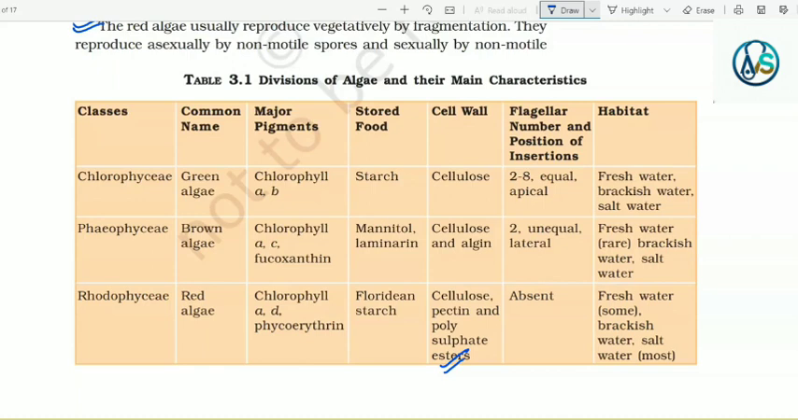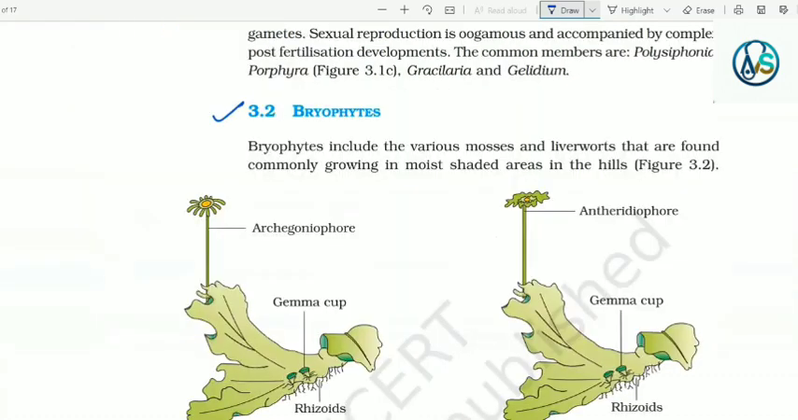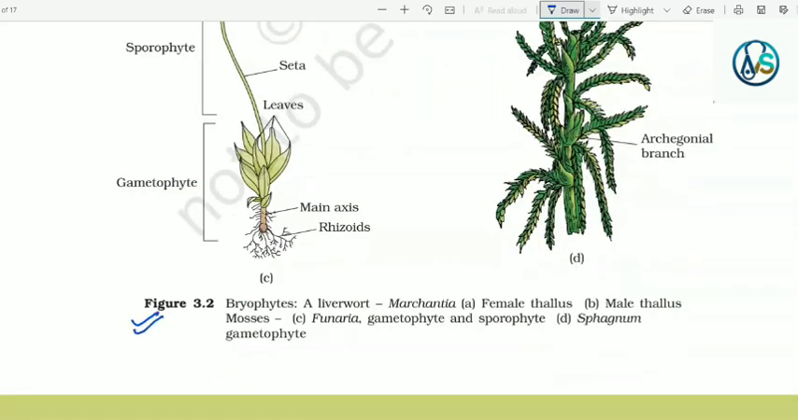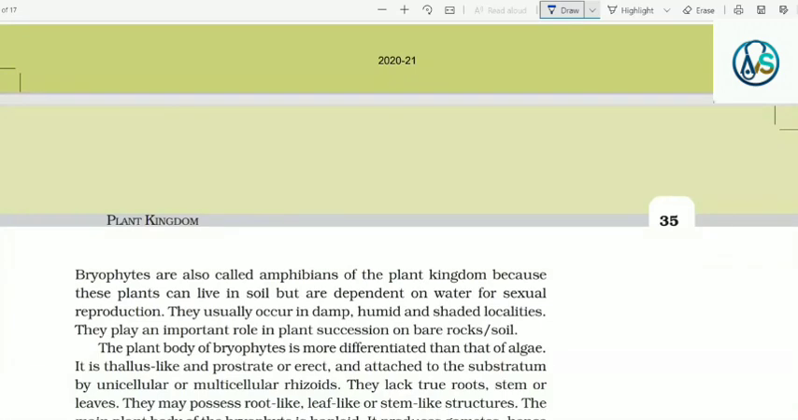And in the case of Rhodophyceae, freshwater only some, and brackish water, salt water mostly. 3.2 Bryophytes. Bryophytes include the various mosses and liverworts that are found commonly growing in moist shaded areas in the hills. In figure 3.2, the bryophyte, that is a liverwort, that is Marchantia, a female thallus and male thallus. And the mosses, that is Funaria gametophyte and sporophyte, and the next one is the Sphagnum gametophyte.